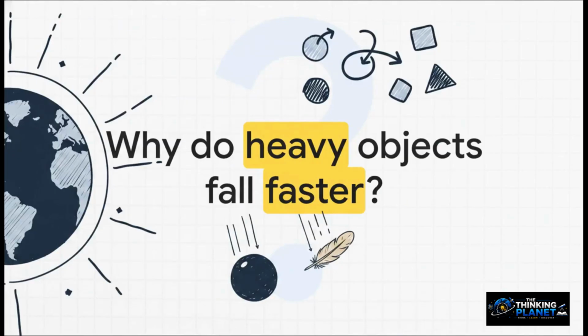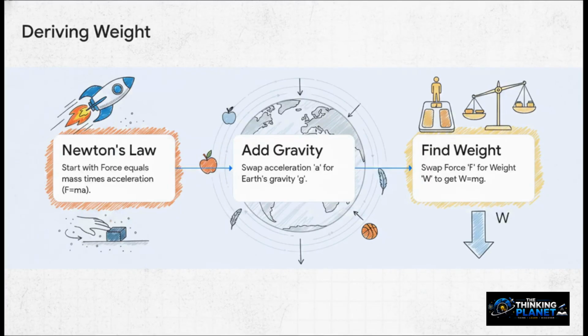So here's a specific physics question directly from our source material that often trips people up. Why do heavy objects fall faster than light objects toward the Earth? To really wrap our heads around the answer to this, we need to transition into the underlying math that makes it all happen. Let's walk step by step through this beautiful little piece of physics.